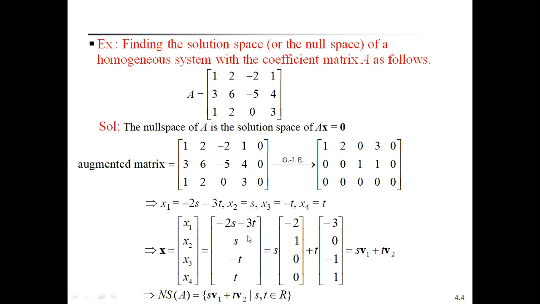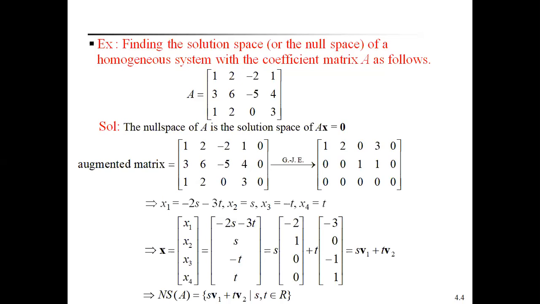Always you have to remember null space of a matrix means to find the solution for the homogeneous system of equations Ax equal to 0. To find the solution of Ax equal to 0, take the augmented matrix [A | 0].